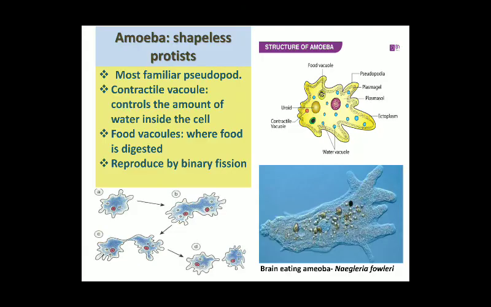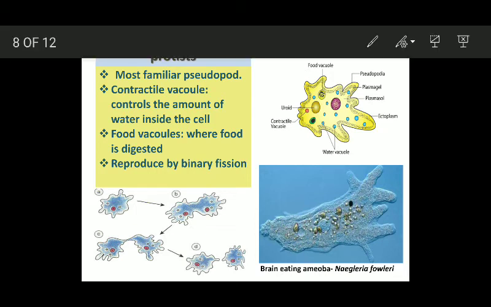Now we will talk about amoeba, which is one of the most familiar pseudopods or sarcodines. The amoeba's body shape is irregular, as you can see here. It possesses a contractile vacuole inside its body.